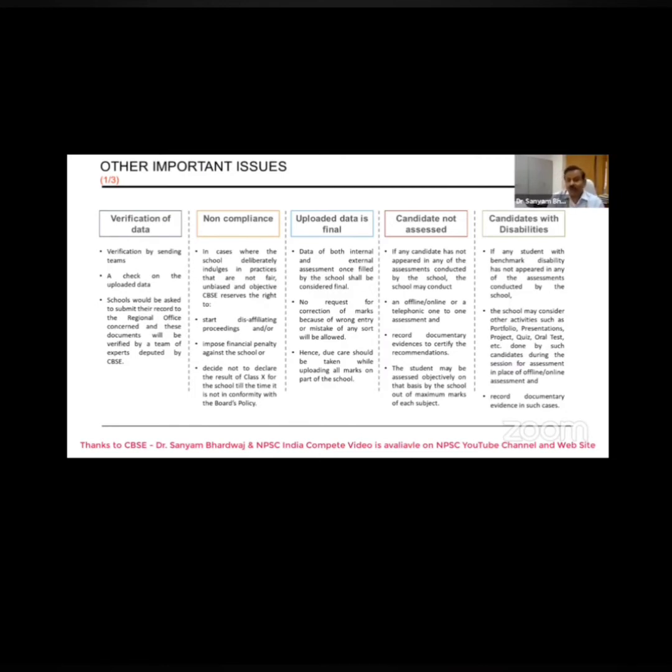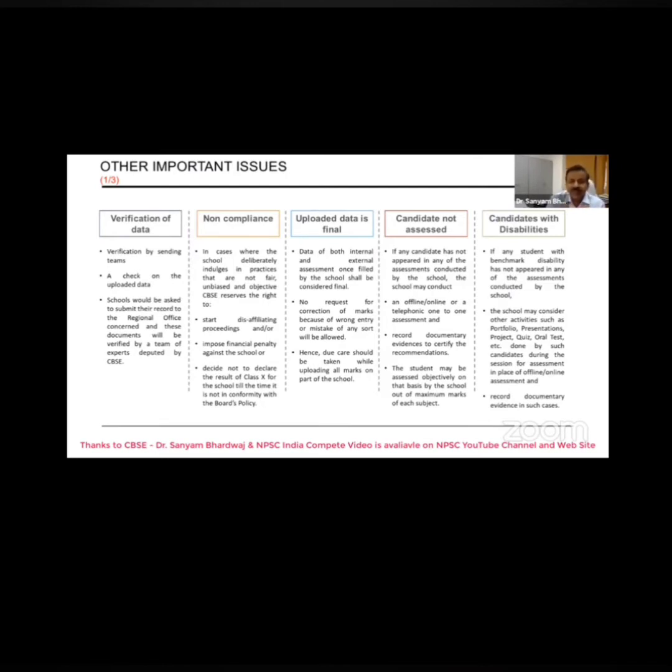Now, the non-compliance. This is very, very important. With folded hands, I would request each and every school, because I don't have any hesitation in admitting the fact that there are certain schools who would be misutilizing this facility of CBSE, of giving strength and power into their hands. So if we come to know that someone is doing unfair means, we are very sure that we will take very, very stringent action against such a school. We never want schools who are indulged in unfair practices to be part and parcel or family members of the CBSE.